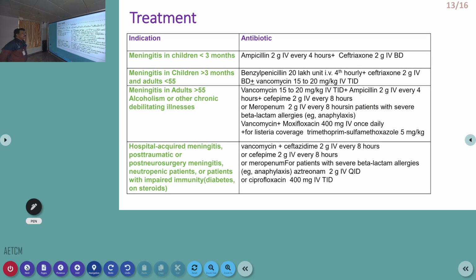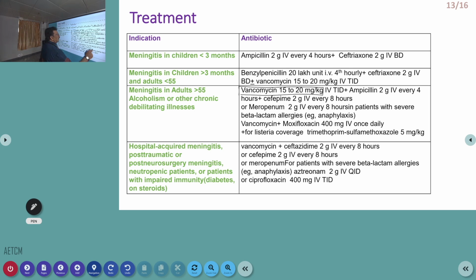So treatment is very, very important for all patients who have meningitis. We have to start the treatment as soon as possible. I will not be going into the details of all types of treatment here. But remember, for any meningitis patient who comes to the emergency room, we have to give a multi-drug regime. In that, vancomycin is very important. You know that vancomycin can treat most gram-positive cocci, including MRSA.